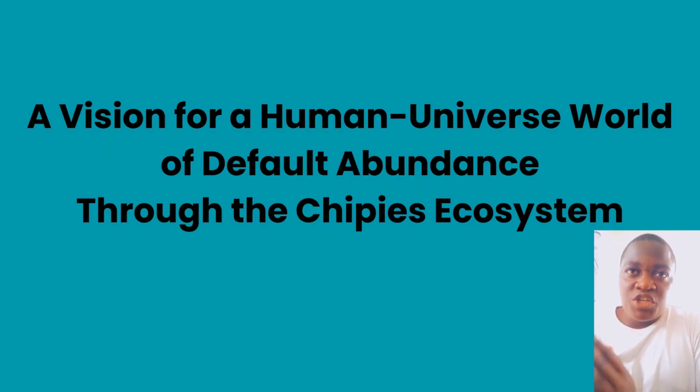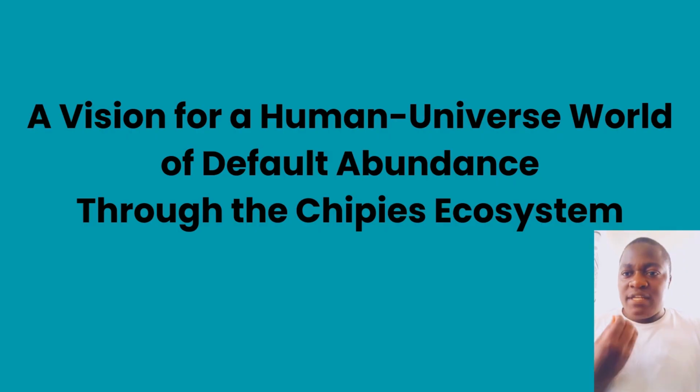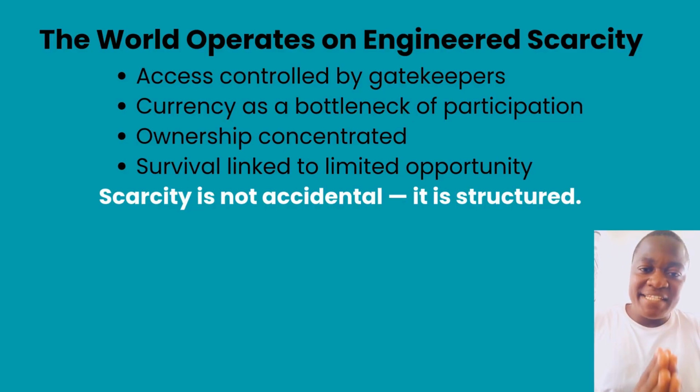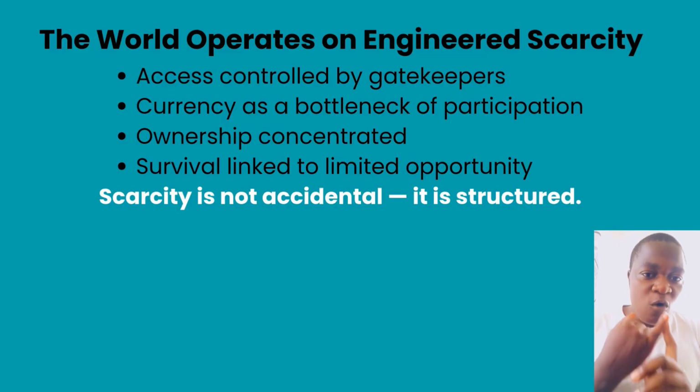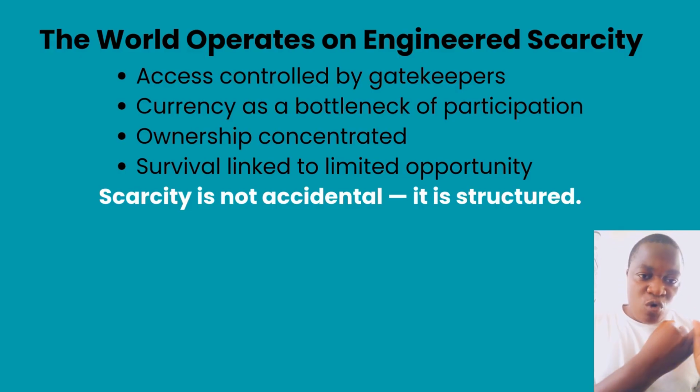A vision for a human universe, a world of default abundance through the Chipies ecosystem. Default abundance. So let's see how the current world actually operates. The world operates in engineered scarcity. The cash economy thrives on engineered scarcity. The market rates thrive on engineered scarcity.